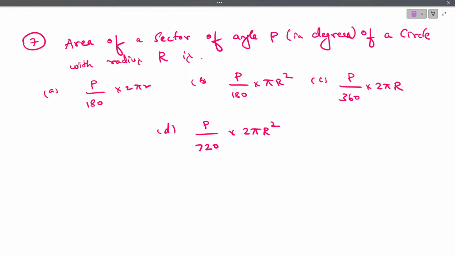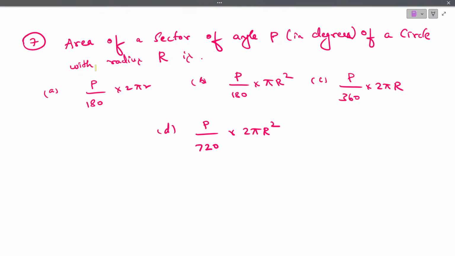So which is the correct answer? Can you tell me which is the correct answer in the given options? Okay, let's see.